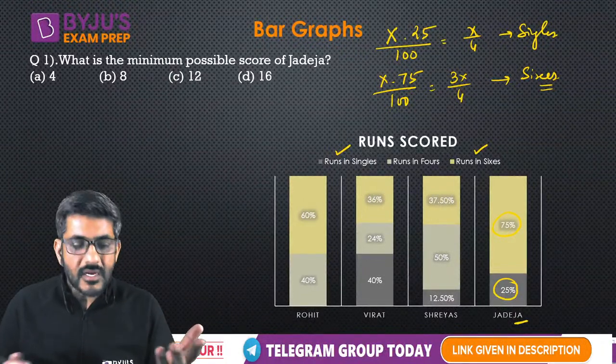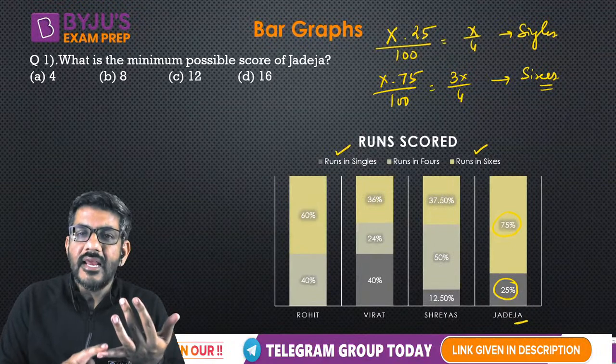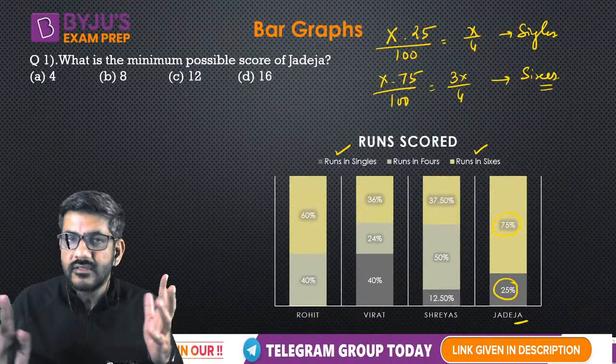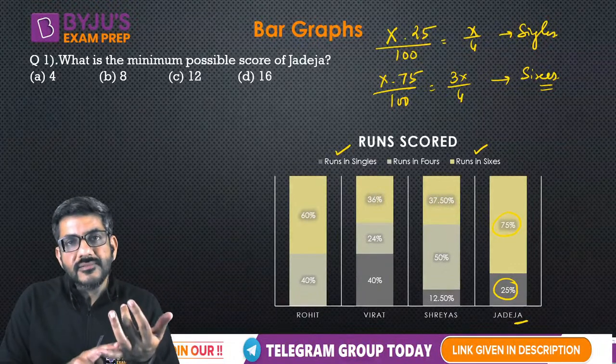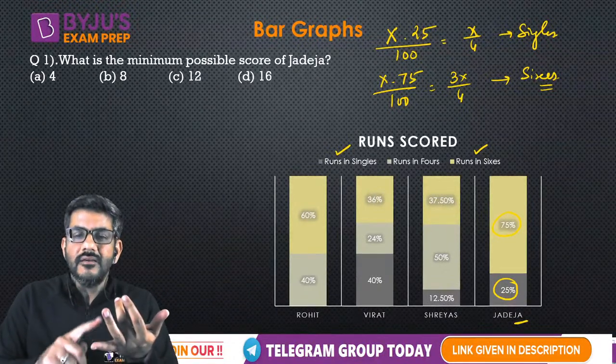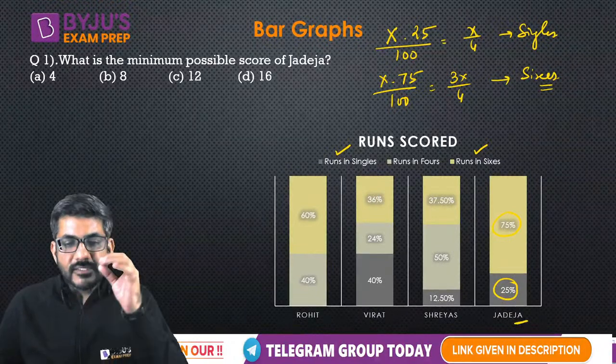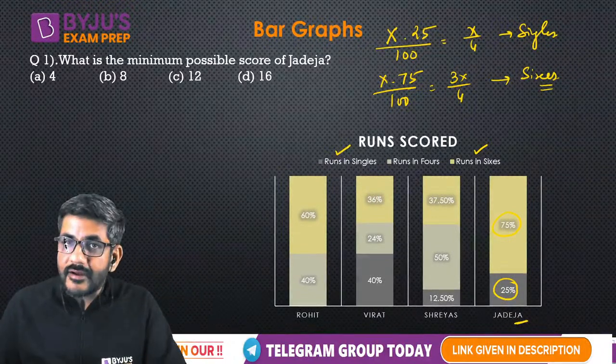In sixes, you can't make 3 runs. In sixes, you can't make 9 runs, 7 runs, 10 runs, 11 runs. वो तो नहीं कर सकते. In sixes, you can only score either 6 or 12 or 18 or 24, so on and so forth. Sixes में तो 6 का multiple ही बनेगा.